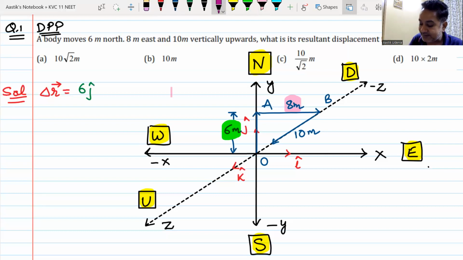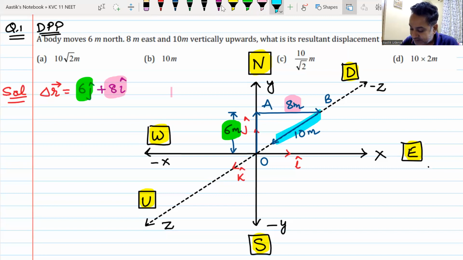The component along x-axis is 8, so 8i. This is the green one. This is the pink one. And the component along z-axis is 10, so plus 10k. This is the answer in vector form. Do we understand this, my dear friends?